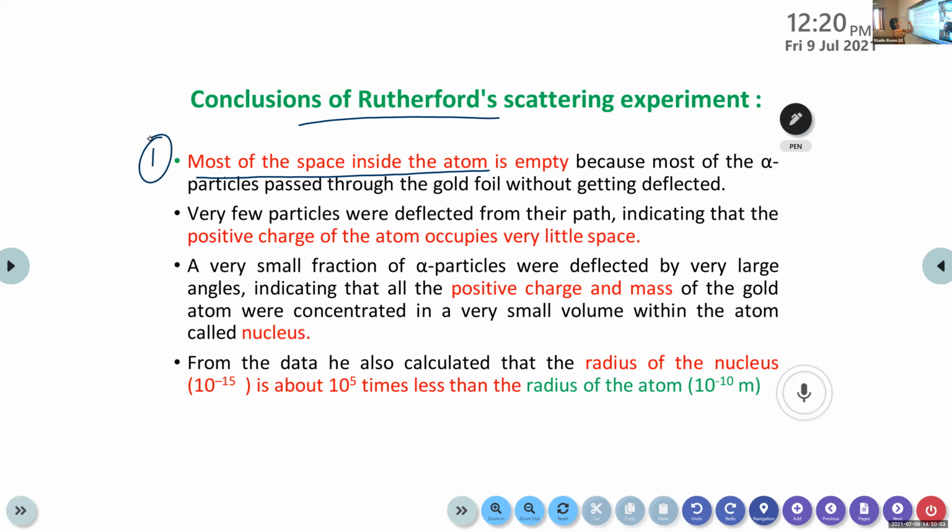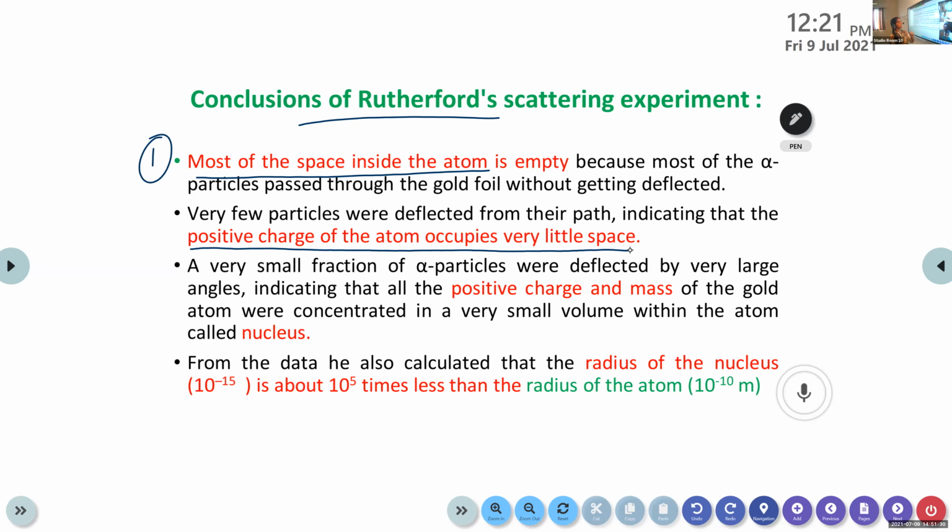Then the second one: the positive charge of the atom occupies very little space. Because these alpha particles are positively charged, and we have learned that like charges repel each other, right? So if there is any positively charged particle inside that gold foil, the alpha particle will be repelled. From these observations, we see that certain alpha particles are deflected by small or large angles.